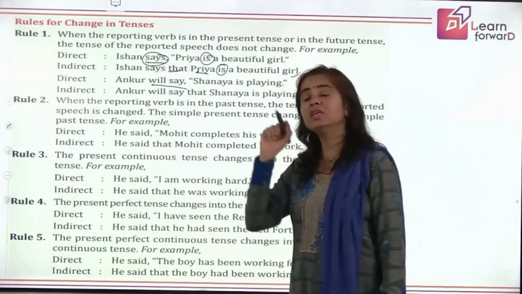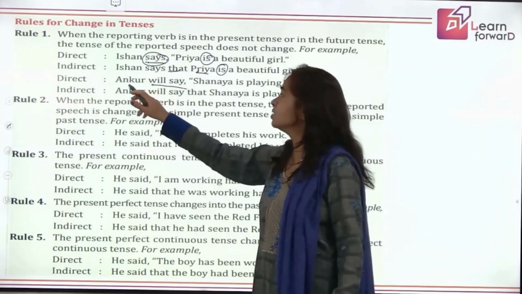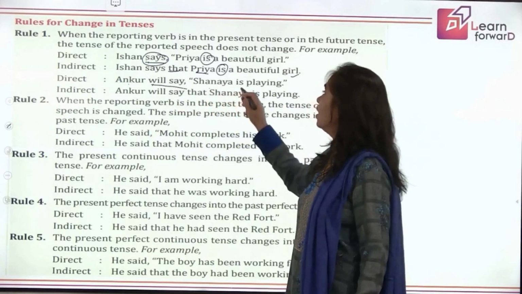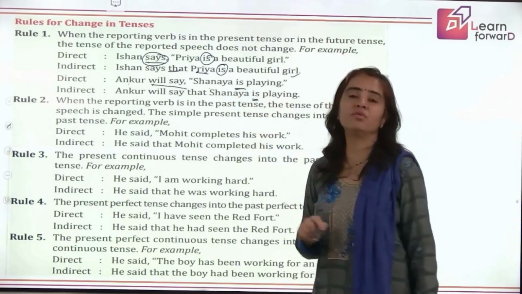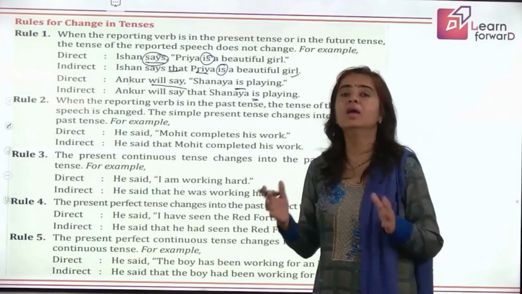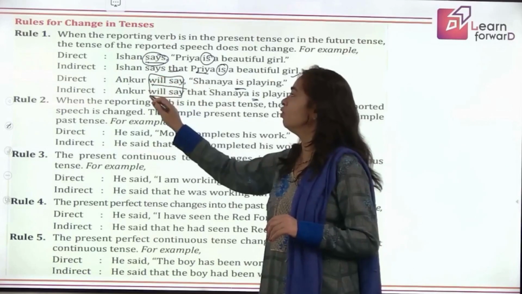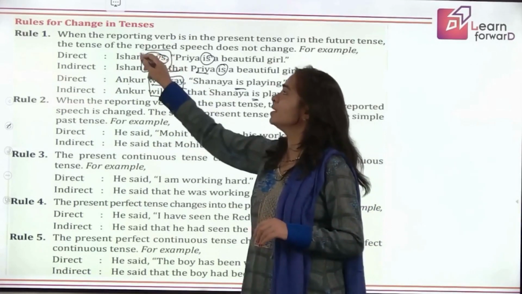Now, if this is in future tense also, we will not change the tenses. Ankur will say that Shanaya is playing. So see, is will remain the same. We are not changing the tense. Why? Because your reporting verb is in future tense. Here the reporting verb is in present tense.